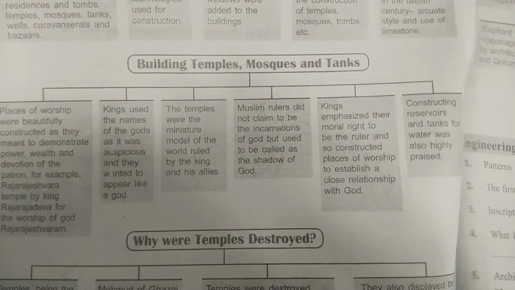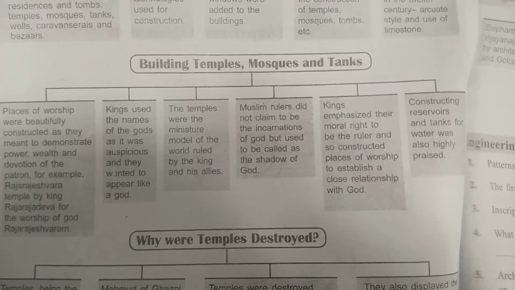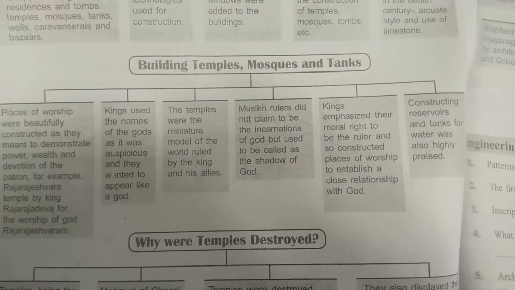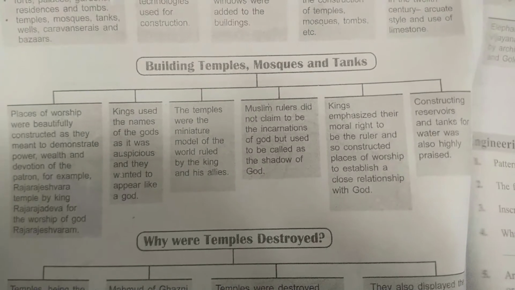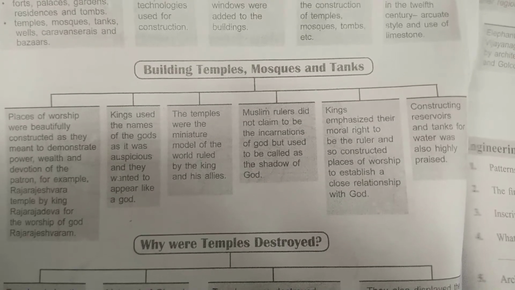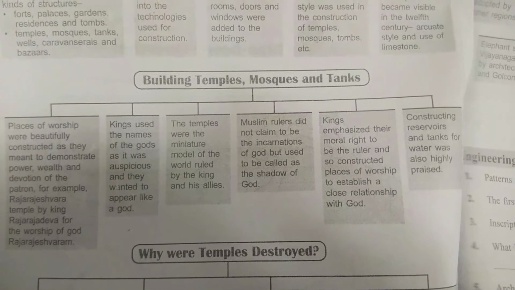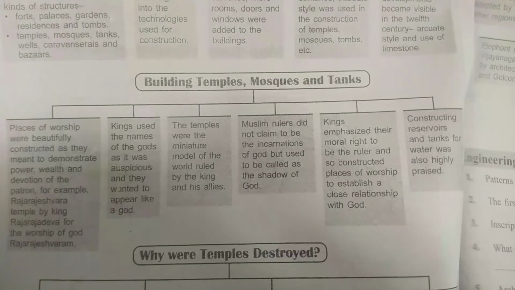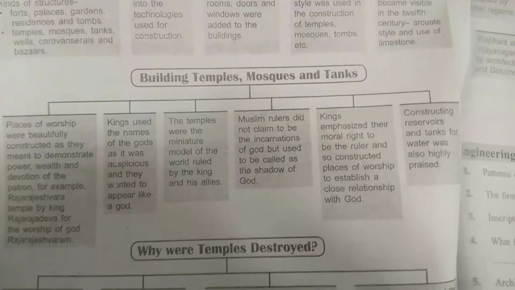Now, Muslim rulers did not claim to be an incarnation of God but used to be called the shadow of God. Hindus always believe that there is an avatar. Incarnation means God taking birth as a human. They don't believe in such a thing as incarnation. Instead, they believe that they are the shadow of God, sent by God to rule the region. So they consider themselves a shadow of God, not the incarnation of God.